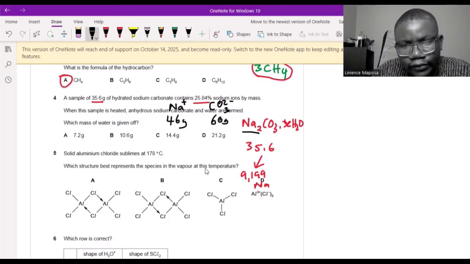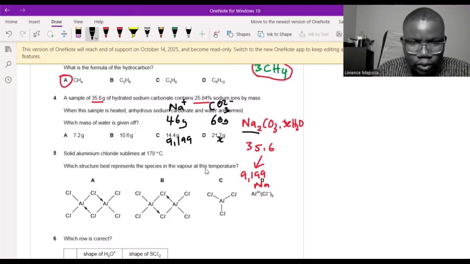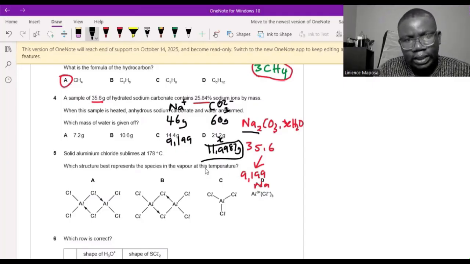But this time I don't have 46. I have 9.199 of sodium. So to solve for X, I take the 9.19904 that I had, divide that by 46, and multiply that by 60, equal to 11.9987 grams. So these are the grams of carbonate, you see?